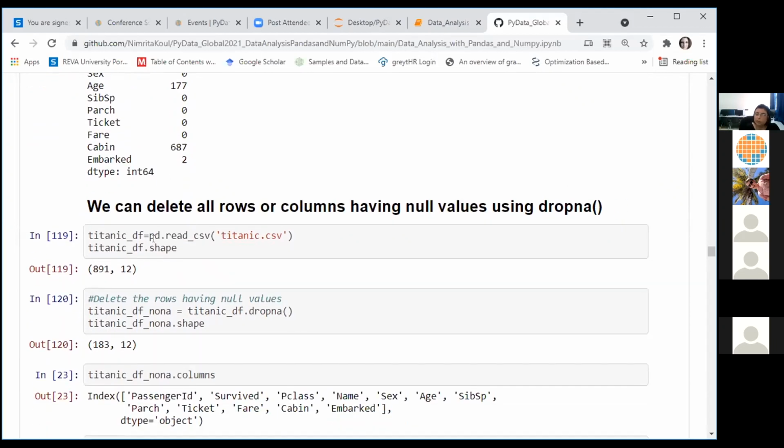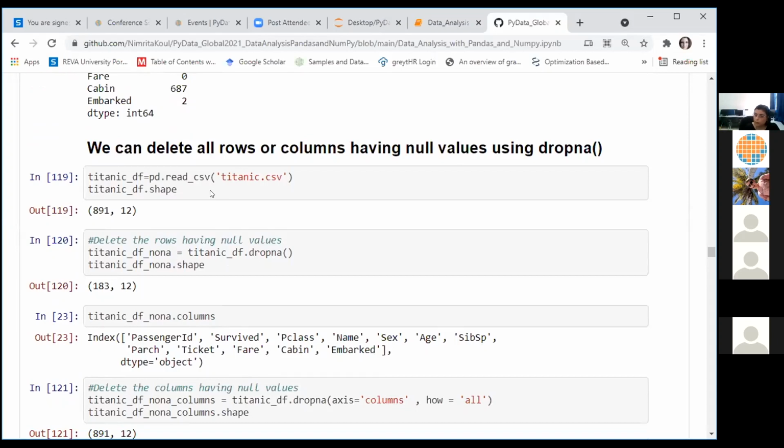In this case, we would just like to drop the rows with any of the columns having missing values. So once again, I have read the data into a data frame. You can see its original shape is 891 by 12. It has 891 rows and 12 columns. I just want to let go of all the rows where there are missing values. A simple application of the dropna function helps you do that. After dropping the rows with missing values, I have stored the resulting data frame into a new object called titanic_df_no_na.